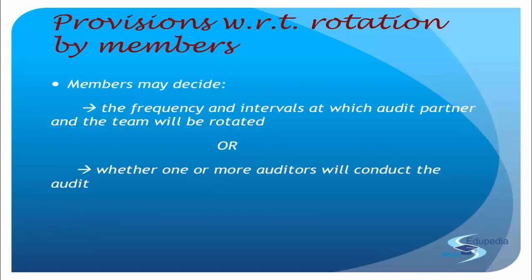The members may decide whether one or more auditors will conduct the audit. So when we talk about individuals also, it is not just one particular individual, it is one or more going ahead with the same thing. Do you understand the provisions of the rotation by members, within the firm or the complete thing?